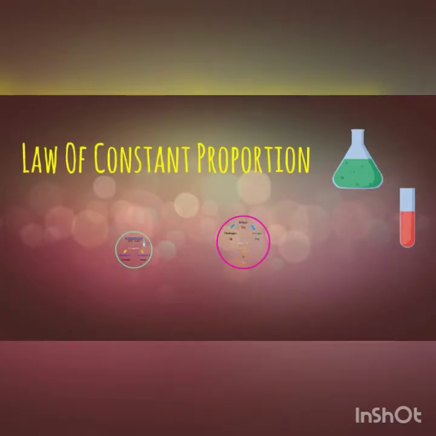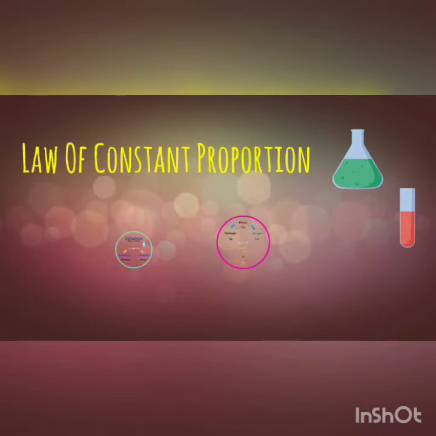In the previous video, we discussed the first law of chemical combination, that is conservation of mass, which states that the total mass of the reactants must be equal to the total mass of the products. Today we are going to learn one more law, that is the law of constant proportion. It is also known as the law of definite proportion. It was given by Proust in 1779.